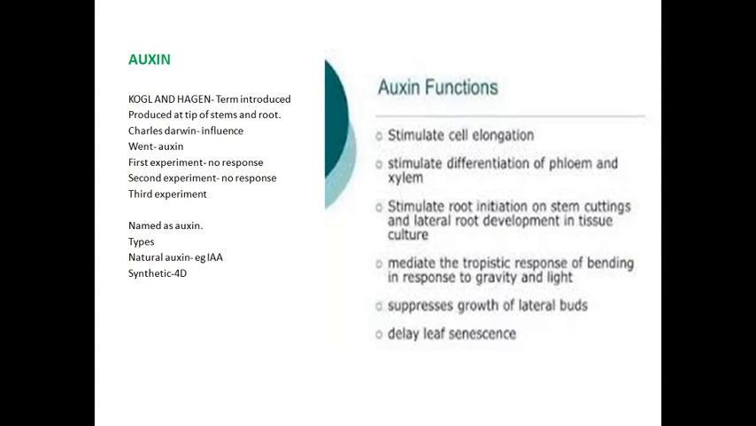Because of this, it is called a growth promoter. There are only five points. The first is elongation. The second is root formation. First stem, second root, third the apical bud, fourth the fruit, and last the abscission layer. These are the physiological effects of auxin.